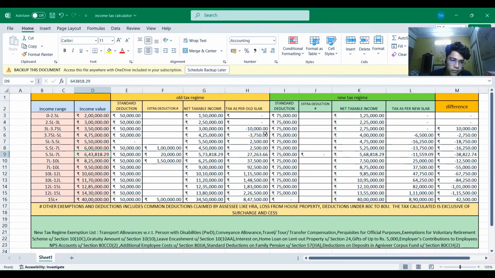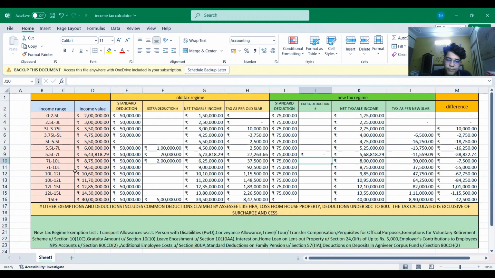Now, if we move to this 7 lakh to 10 lakh bracket, and let us suppose the income is 8 lakh 75,000. So, and the standard deduction is 50,000. Let us suppose the extra deduction is of 2 lakhs, that is claimed from 80C to 80U or any other allowance which is not taxable. The net taxable income after the difference is 6 lakh 25,000. The tax as per the old slab will be 37,500. But as per the new regime, it is 30,000. Still, the new regime is far better.